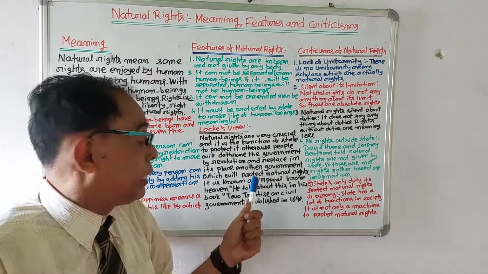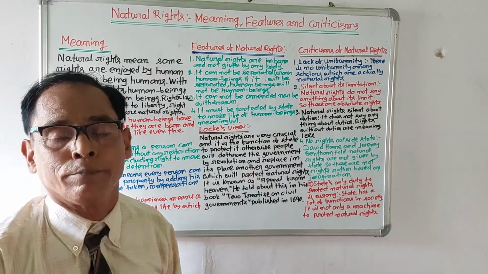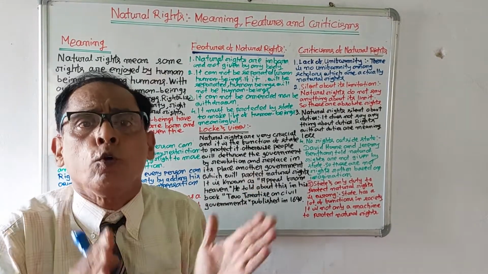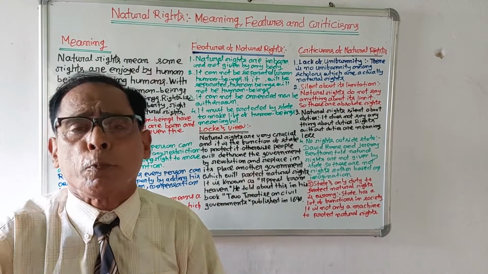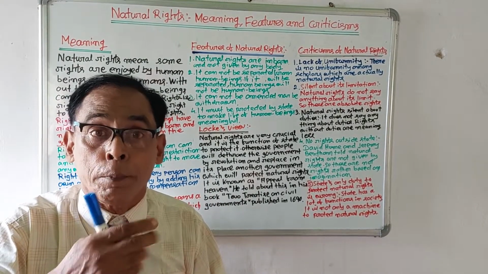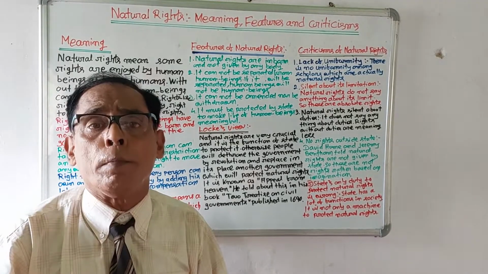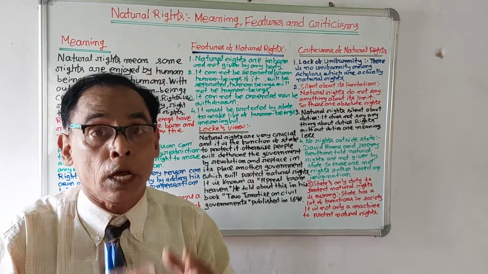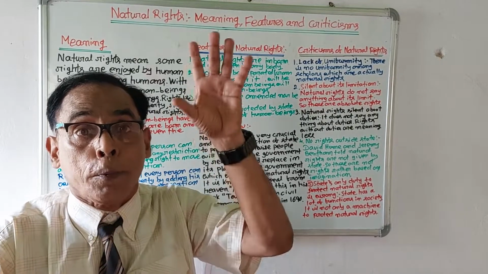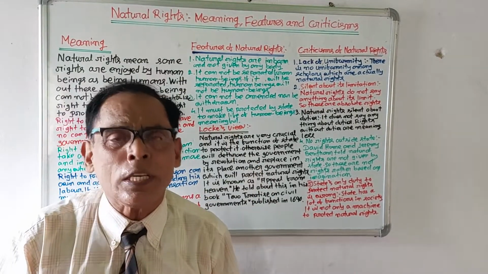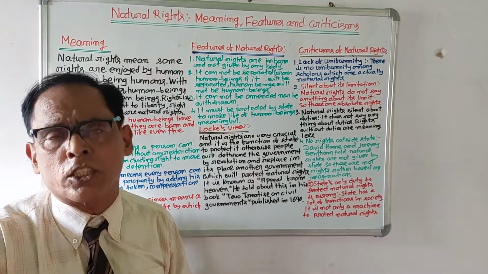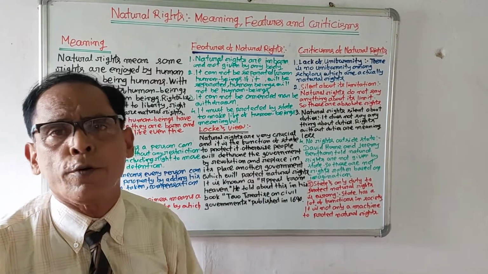This is known as appeal from heaven. It means if people feel that the government is unable to protect their rights, then people can dethrone the government and replace it with another government. It is known as the power of revolution or appeal from heaven. So we are clear about the features of natural rights and Locke's view about natural rights.